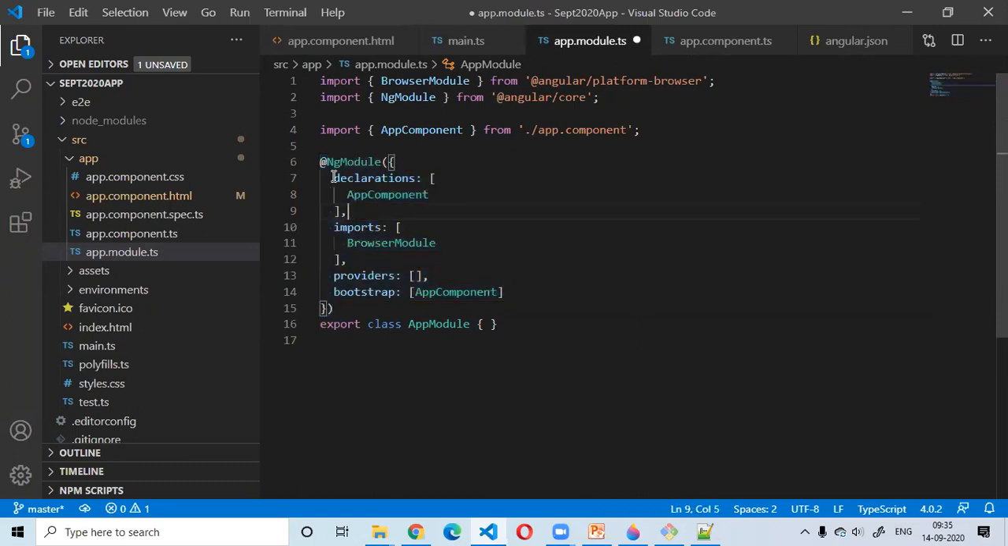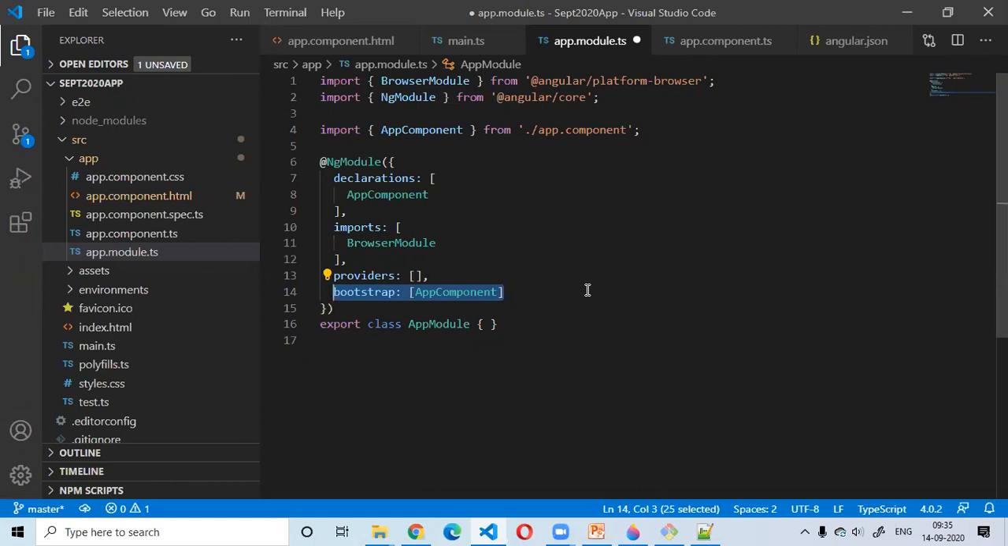Inside that metadata information, we have this declaration section where we are going to declare all the components, directives, and pipes. We have this import section. We are going to add the reference of all the other Angular modules which we are going to use. Third is the provider section where we are going to add the reference of the services we are going to declare in this module. And fourth thing, which is applicable only to the root application module or root Angular module of the application, the bootstrap section.